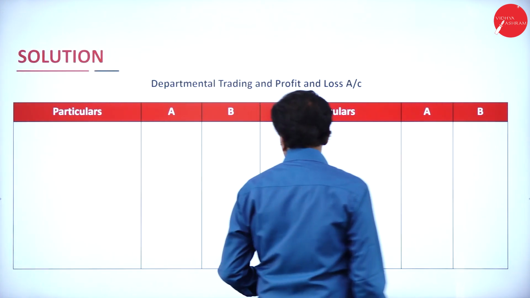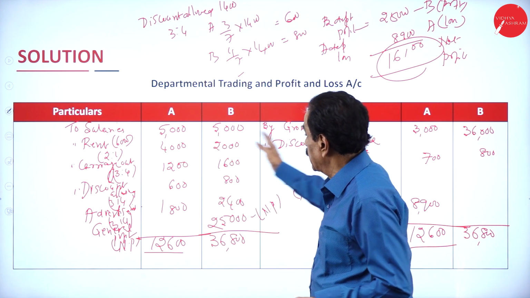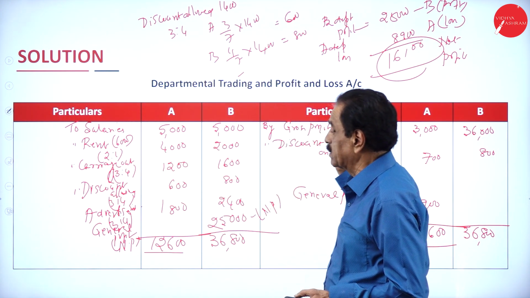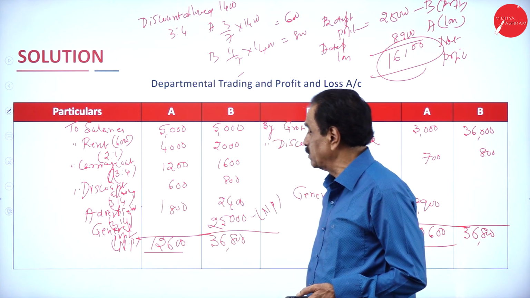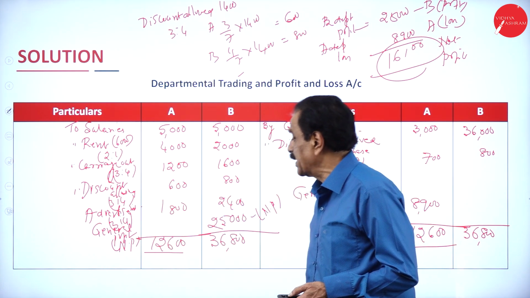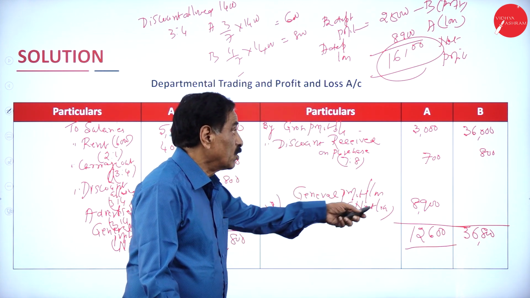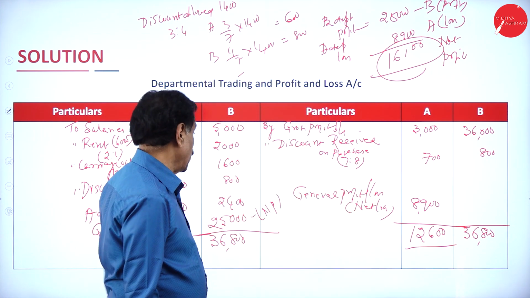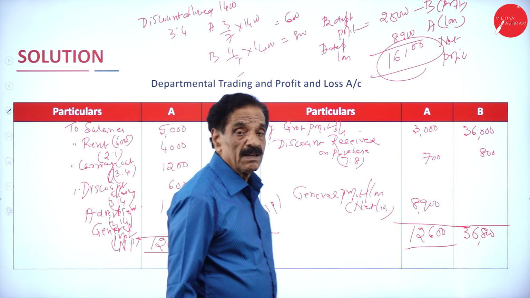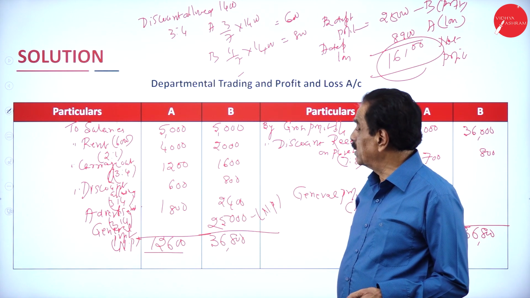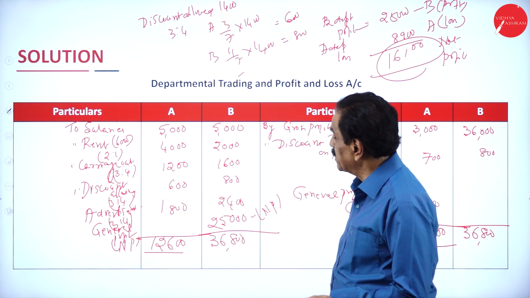Then salary equally, rent, floor area, carriage outward on sale, discount allowed on sale, advertisement on sale, discount received on purchases. So department A suffers the loss, department B gets the profit. So the net figure is there. I think it is a very easy question. So based on this, easy.